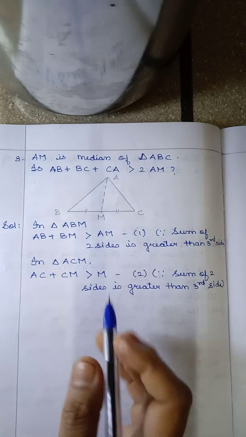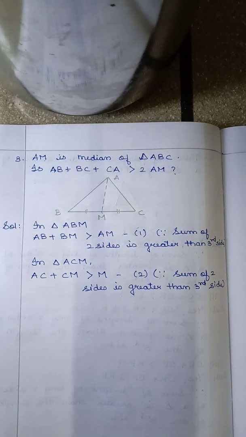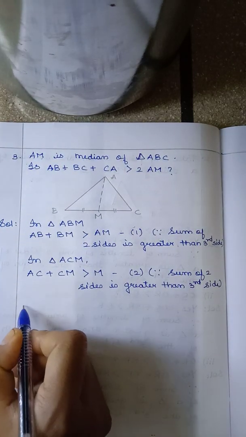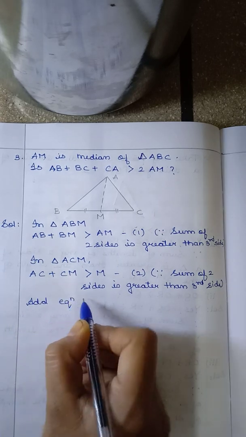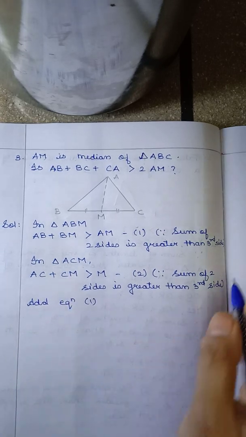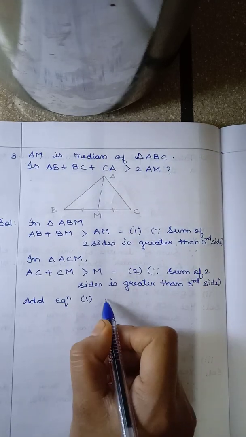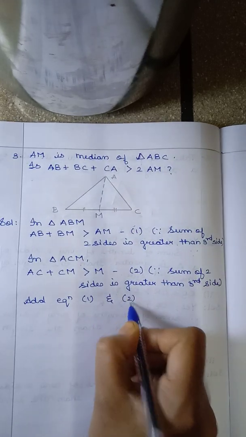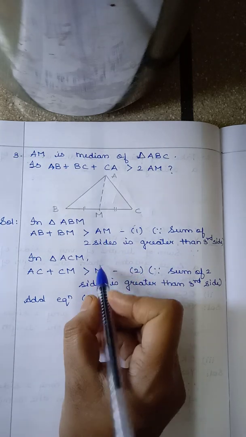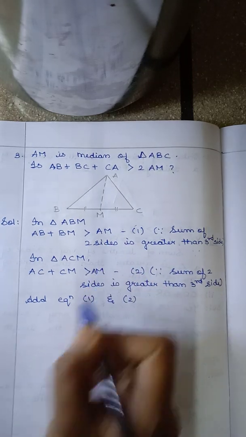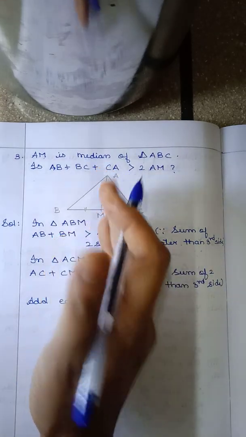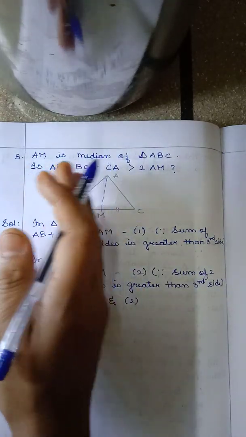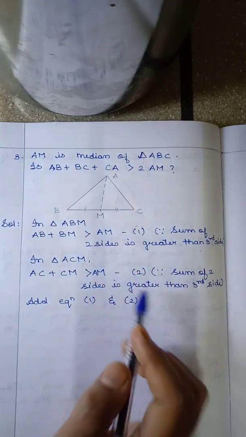Now see children, equation 1 and 2, if we add these two equations, the left hand side is added to the left hand side and the right hand side to the right hand side.